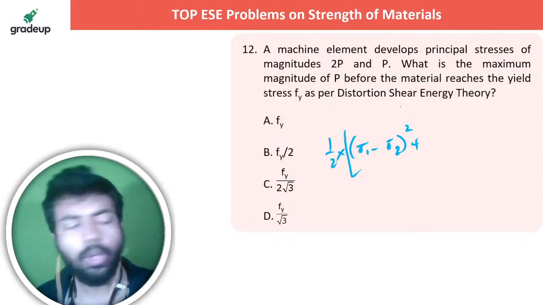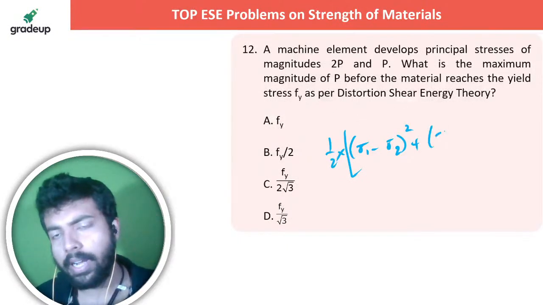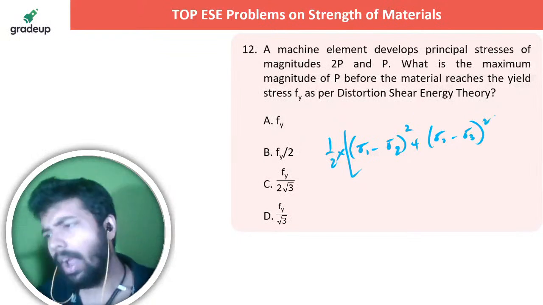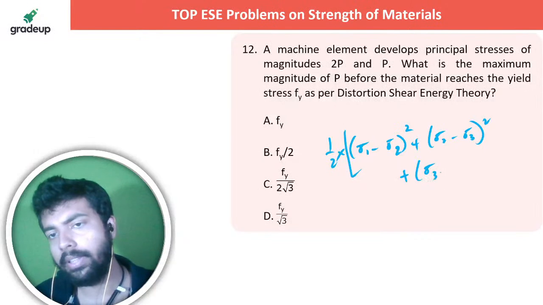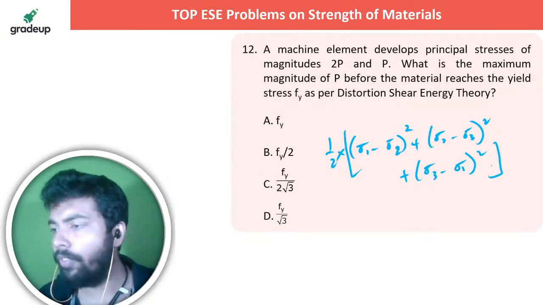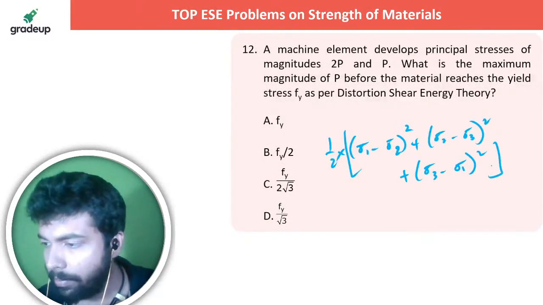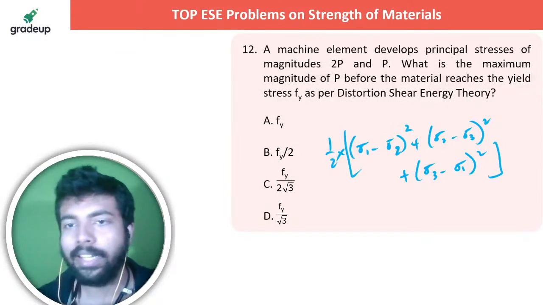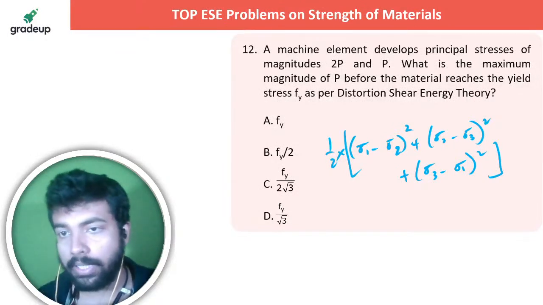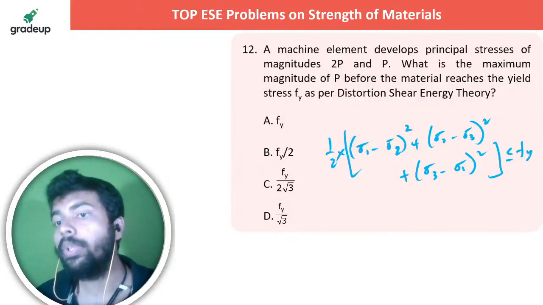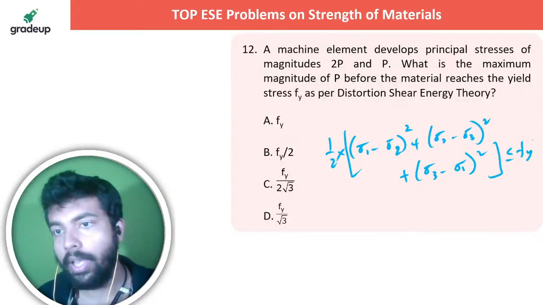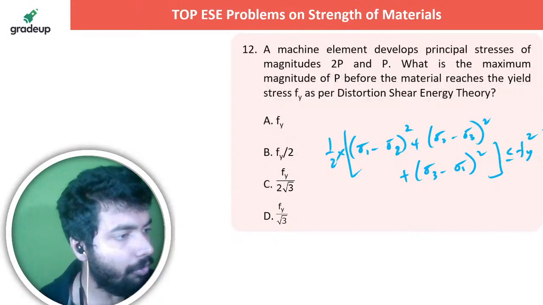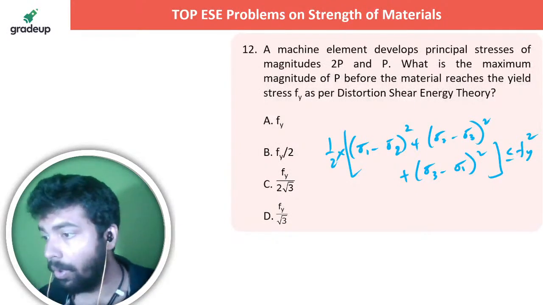If it were a concept class, I would explain how this comes about, and the concerned faculty will definitely discuss everything. So this is half into (sigma 1 minus sigma 2) square plus (sigma 2 minus sigma 3) square plus (sigma 3 minus sigma 1) square, which is less than or equal to the yield stress. Whatever the actual stress is, its root should be less than or equal to fy square. This is the correct theory.